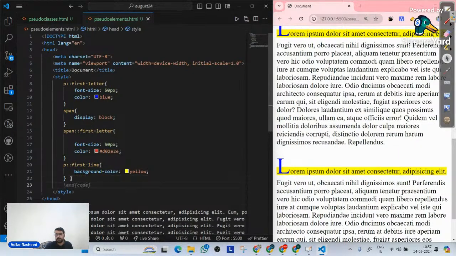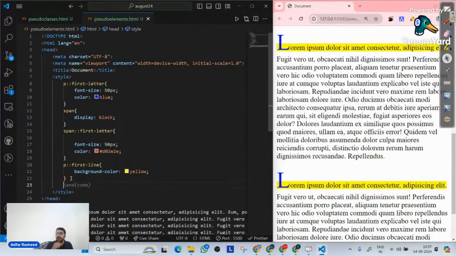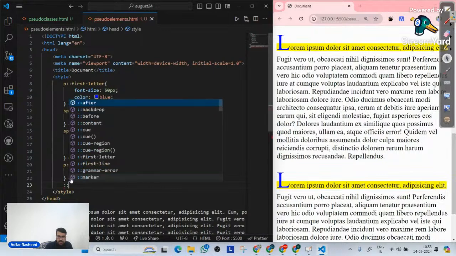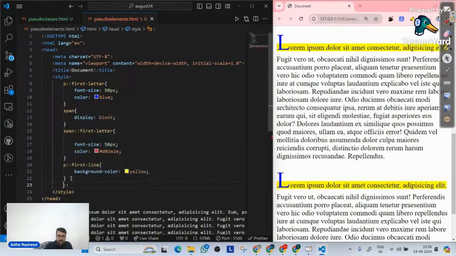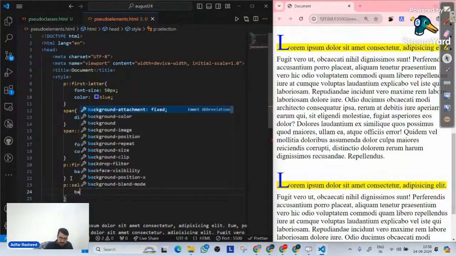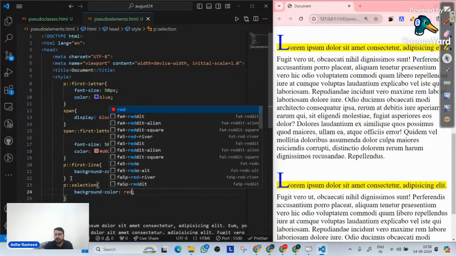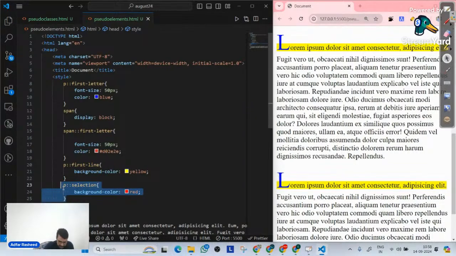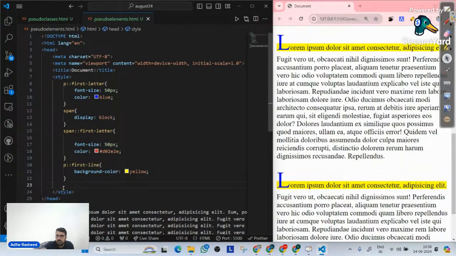Moving forward, there's one other pseudo element. Now, pseudo elements or any type of pseudo classes, I have seen that I have implemented on any tag, p tag, h1 tag, div tag, I can implement on that. But I can also write directly, right? Let's suppose let me implement still on p tag. There's one other called selection. Now, what does selection actually mean? Let me say background color as red. Now, before I try to make you understand what it is, let me remove it.